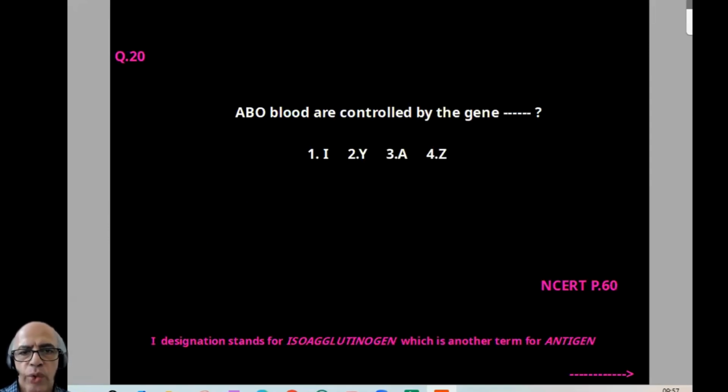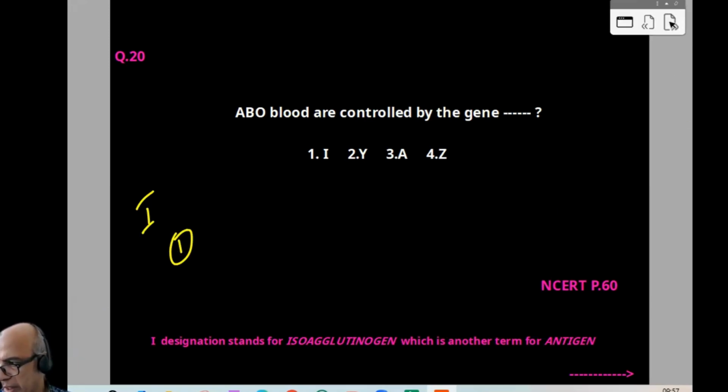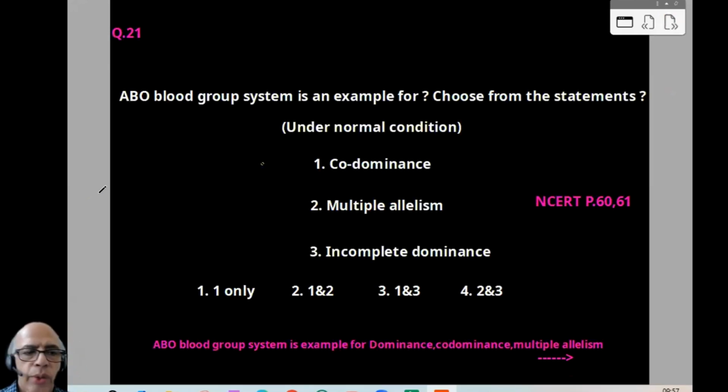Now coming to 20. ABO blood groups are controlled by the gene. The gene is called I gene. I gene is in the first option, and I designates isoagglutinogen, which is another term for antigen. That is why the term I came. So 20th question, option is 1. That is I gene.